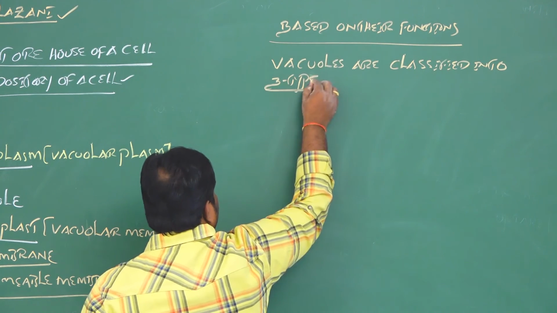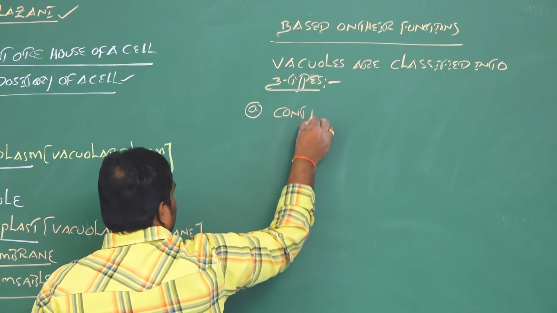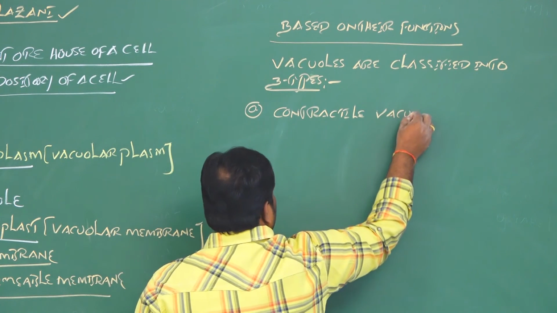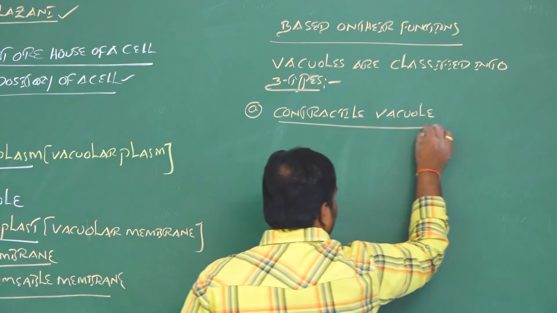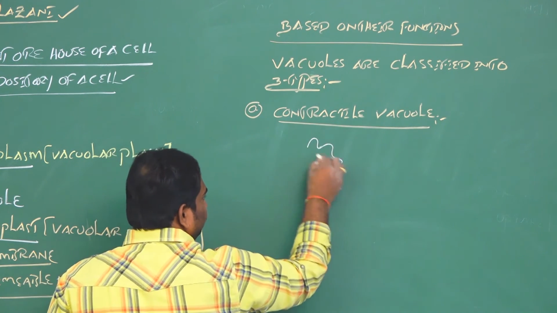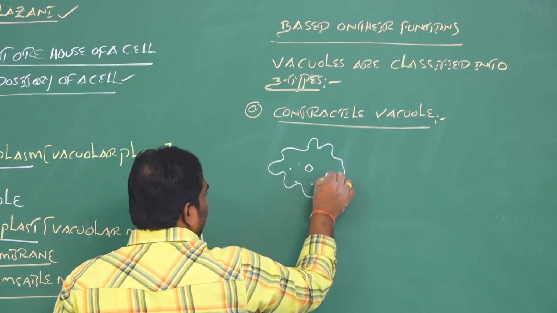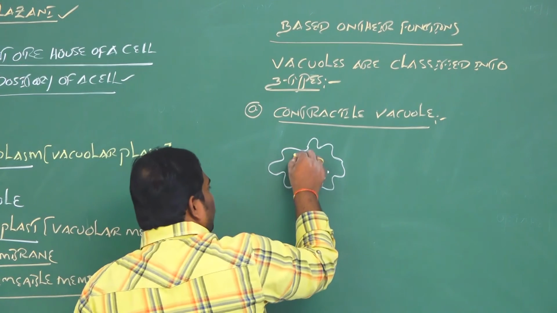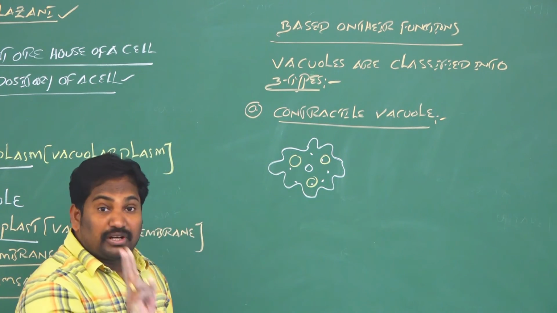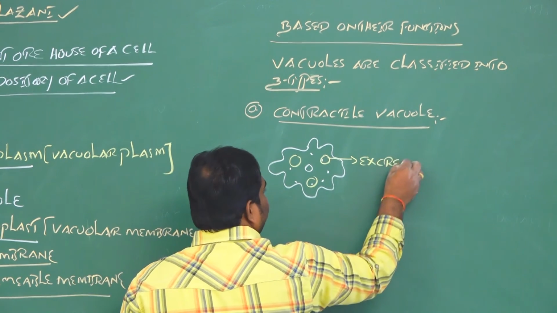The first one is the contractile vacuole. For example, if you see the structure of amoeba, it has contractile vacuoles. These contractile vacuoles are responsible for excretion, that means excretion of waste substances.